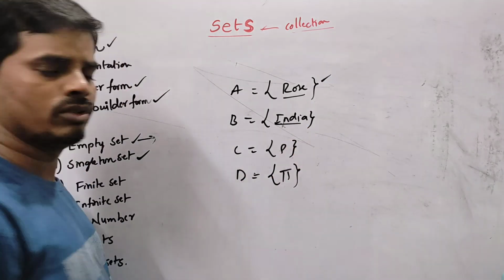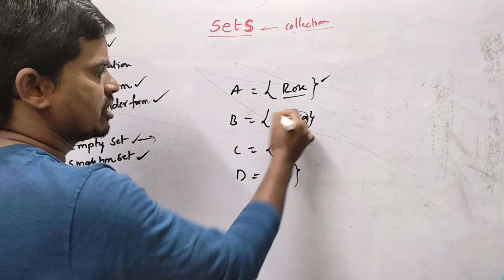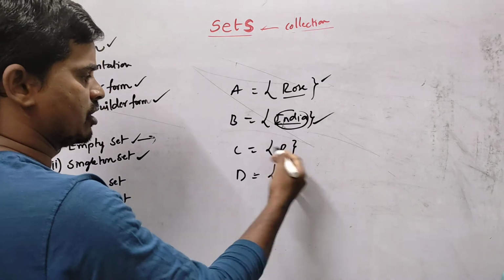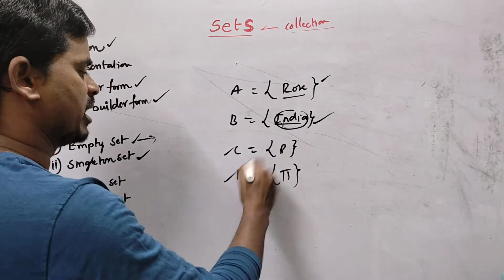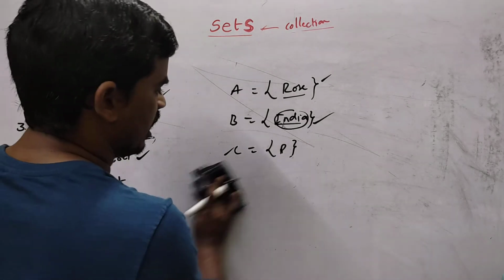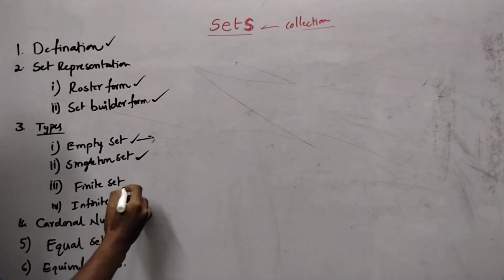India, a country: there is only one element. India is one of the countries, so we have taken India as the one element, so it is a singleton set. P is a letter in the English alphabet. It is also a singleton set. So these are the singleton sets. The singleton set definition: a set with a single element is called the singleton set.